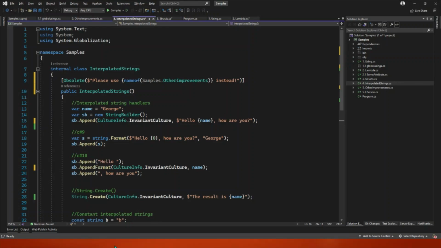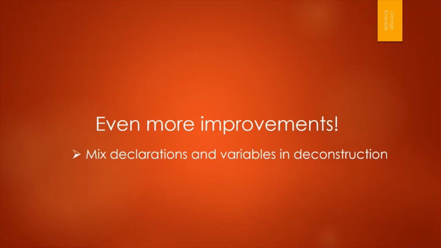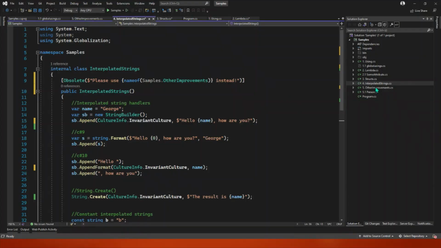And at the end, how much time did I promise? Almost half an hour. Even more improvements. It's a couple more improvements that I find probably useful. There are more than that, but in order to have a speed date, I thought I could limit it. Mixed declaration and variables in deconstruction and extended property patterns. Let's see what that is. Especially the last one is very helpful if you use pattern matching. Let's go, where are we?